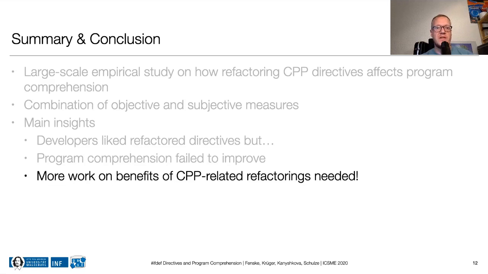Even though our findings are by no means definitive, we believe they raise some interesting questions about CPP usage that future work should investigate further.